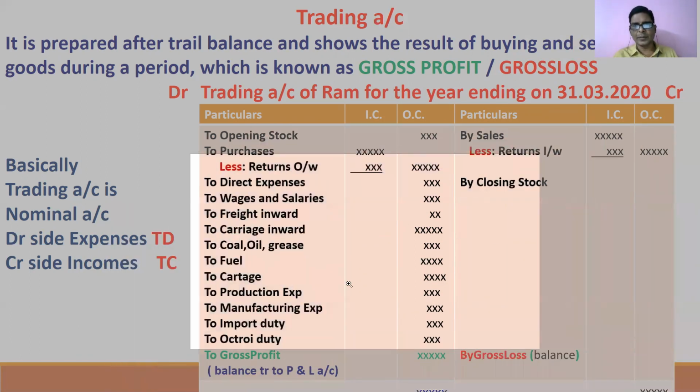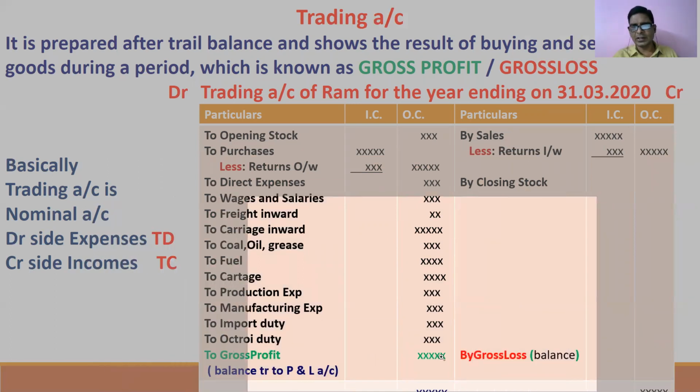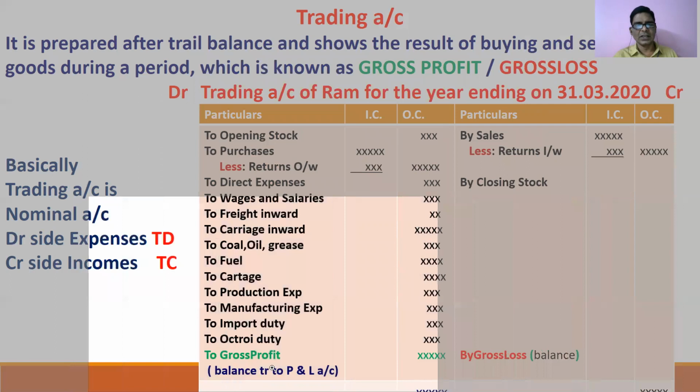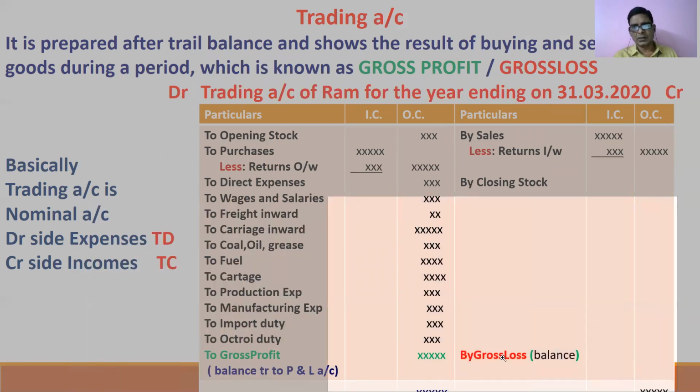Because it is a format, I have shown gross profit here and gross loss here, but actually when you are balancing a trading account, you may get only gross profit or gross loss. Any one you may get. There will not be two balances like this. Either gross profit may be there if credit is more, or if debit is more, there may be gross loss.